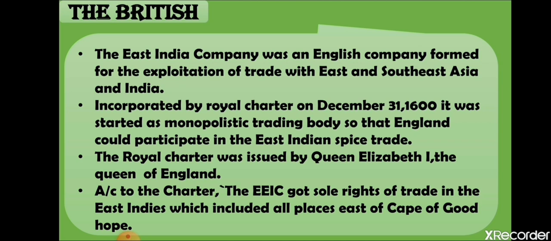Now, students, how did the East India Company come to the East, and how did it get the power to rule over India or to become the authority of India? In the year 1600, the East India Company acquired a charter from the ruler of England, who at that time was Queen Elizabeth I. What is a charter? A charter is like a royal farman, something that is given by the authority or the one who is in power.